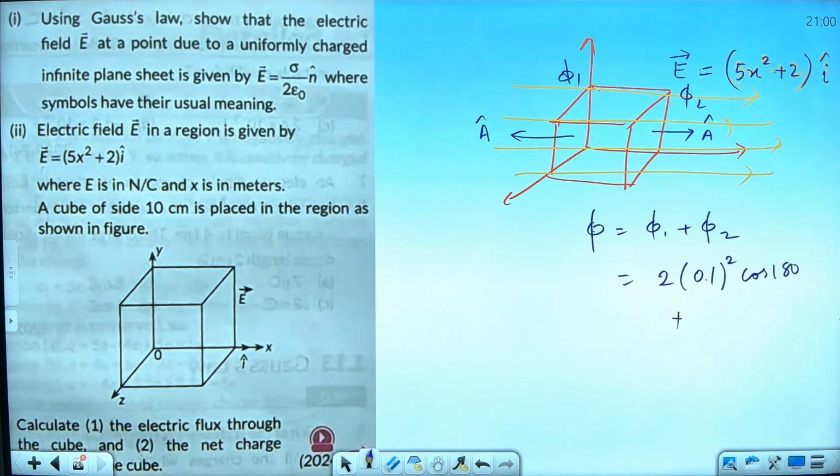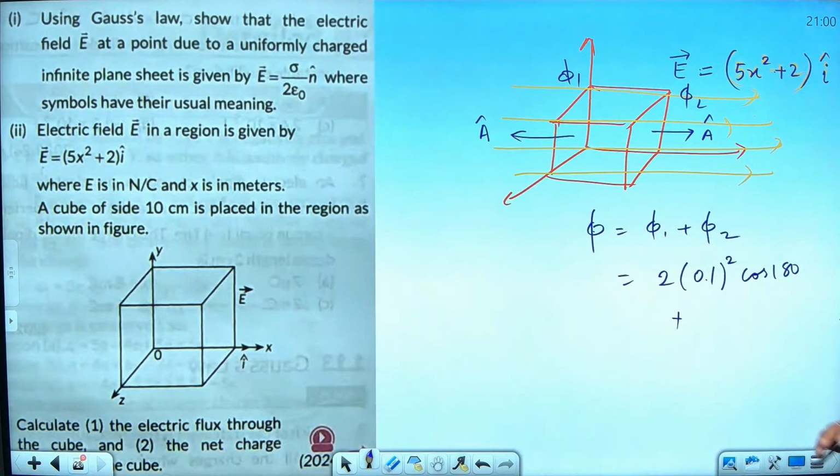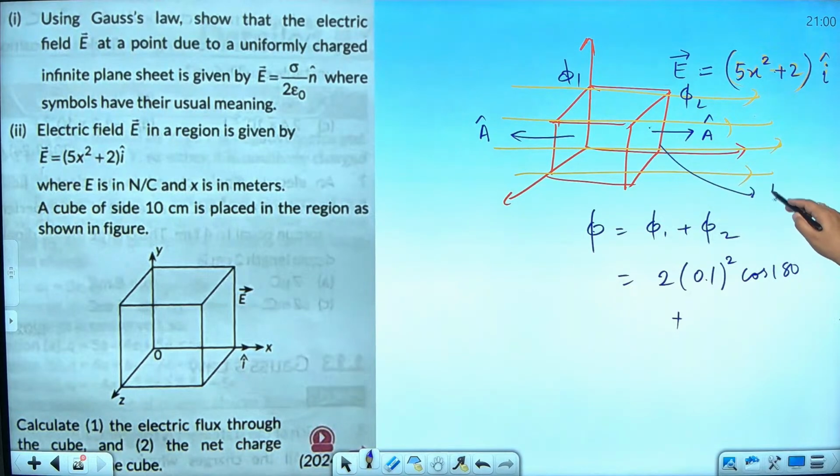Plus, for this point X will become equal to how much? Side is how much? 10 centimeter, so 0.1. So at this point the electric field will become equal to 5 into 0.1 square plus 2. Am I right?